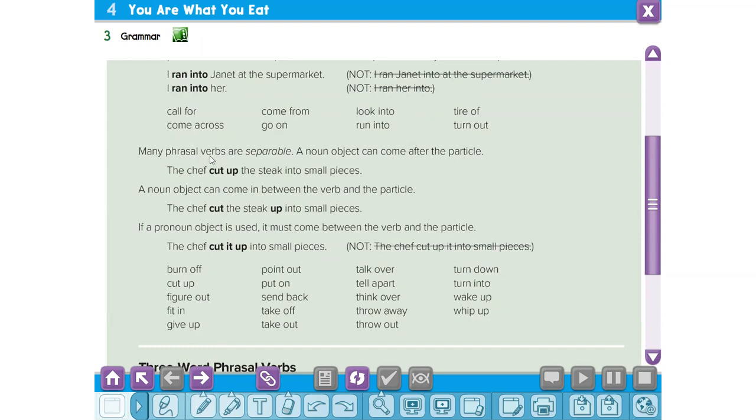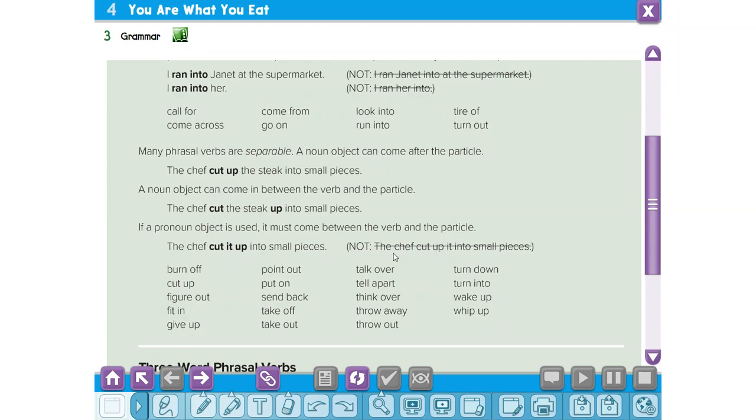So for separable phrasal verbs, we can use the noun object after the particle. We can use the noun object between the verb and the particle. We can use the pronoun object between the verb and the particle, but we can't use it after the particle.